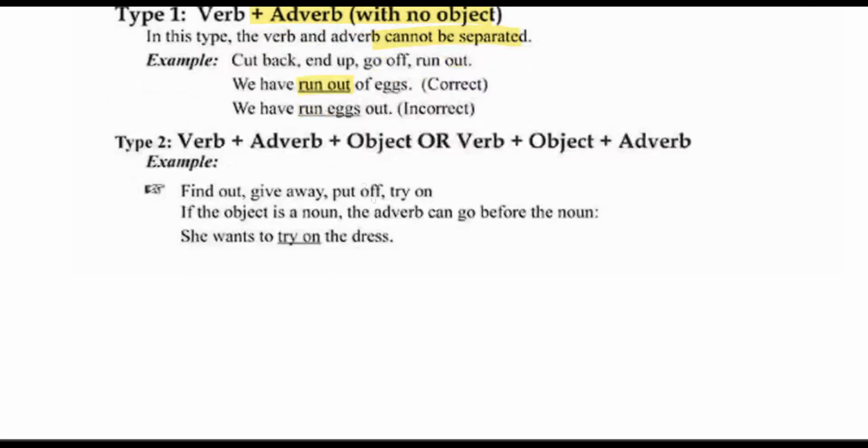Okay, then verb plus adverb plus object or verb plus object plus adverb. This is type 2. तो इसमें क्या है, verb और object के बीच में कभी adverb आ जाता है और verb और object के बाद में भी adverb आता है. जैसे कि find out, give way, put off, try on. इसमें क्या होता है, if the object is a noun, the adverb can go before the noun.